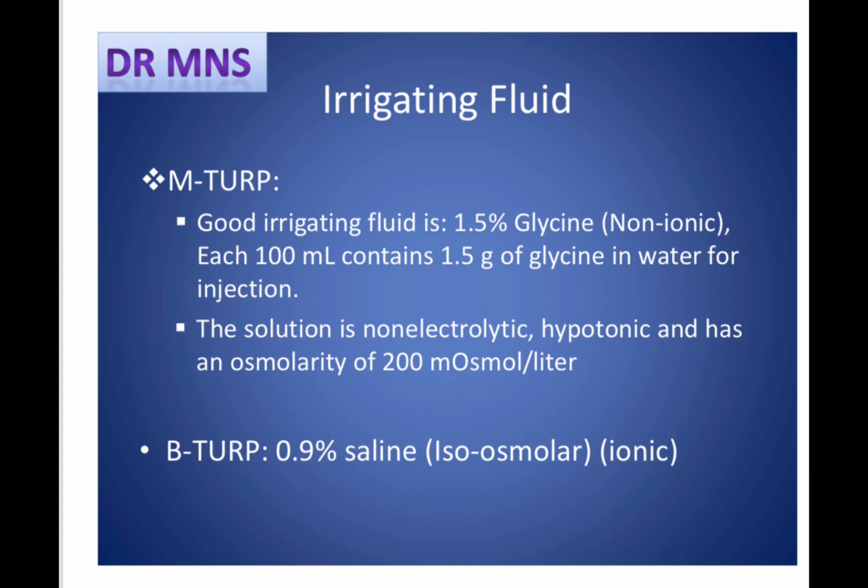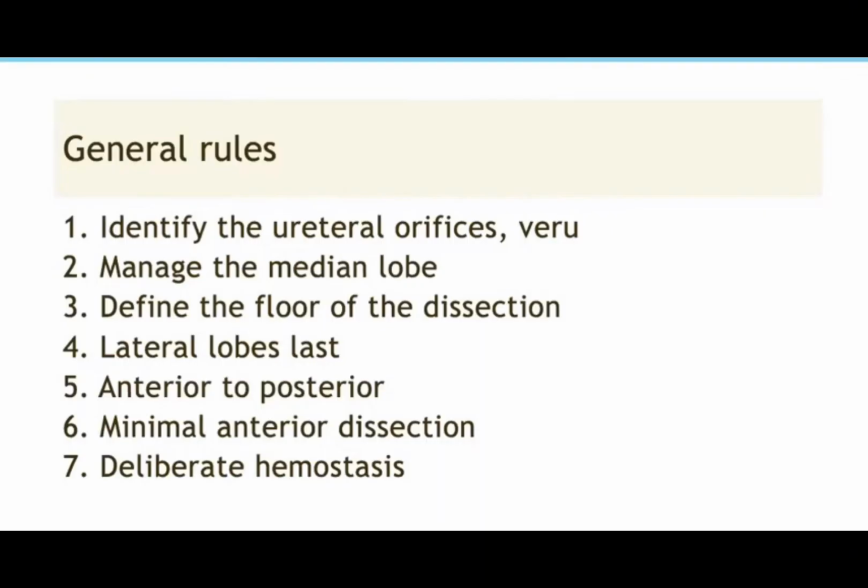That's why there is a risk of TUR syndrome in performing monopolar TURP. But for bipolar TURP, we are using 0.9% saline, which is isoosmolar and ionic, so there is a low risk of TUR syndrome when performing bipolar TURP.